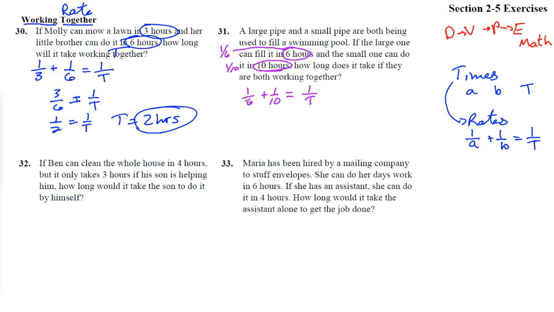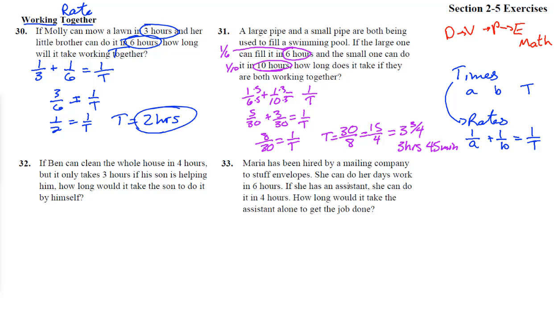So let me see. Common denominator of 30. So we're going to times by 5, you get 5/30ths, plus times by 3, 3/30ths. That gives us 8/30ths, equals 1 over T. Flip it over and we get the total amount of time is 30/8ths of an hour, which reduces down to 15/4ths, which is 3 3/4 of an hour, 3.75 hours, or 3 hours 45 minutes. Cool.